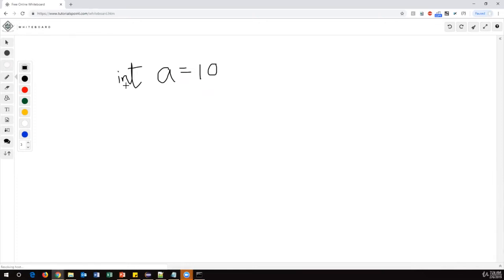So as soon as I say int a is equal to 10, what happens in the memory is, it will allocate some space to this variable and the value will go and be stored here. Okay. Suppose you are storing a long value, let's say 10,000 or 50,000, a huge number like this, then int may not support.